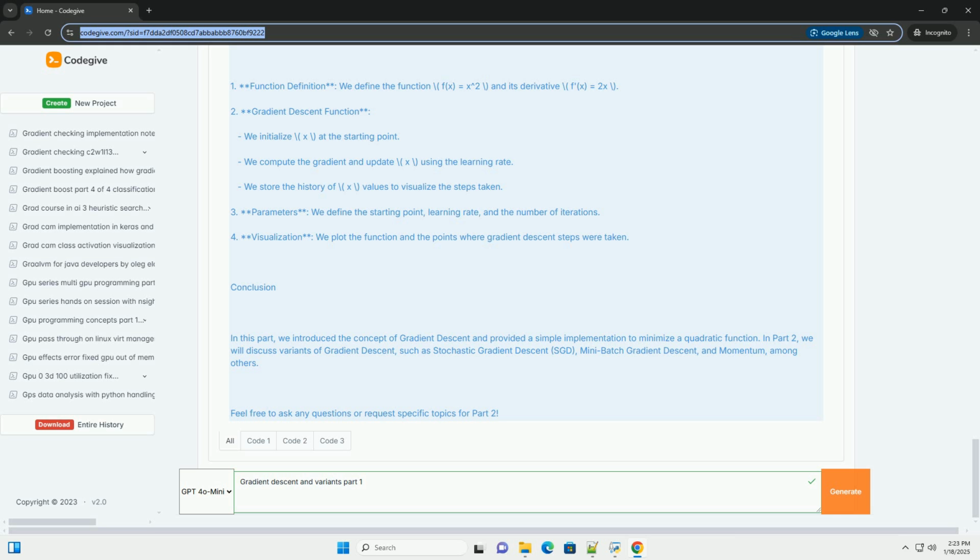3. Parameters: we define the starting point, learning rate, and the number of iterations. 4. Visualization: we plot the function and the points where gradient descent steps were taken. Conclusion. In this part, we introduced the concept of gradient descent and provided a simple implementation to minimize a quadratic function. In part 2, we will discuss variants of gradient descent, such as stochastic gradient descent (SGD), mini-batch gradient descent, and momentum, among others.